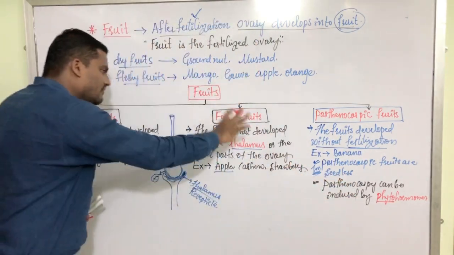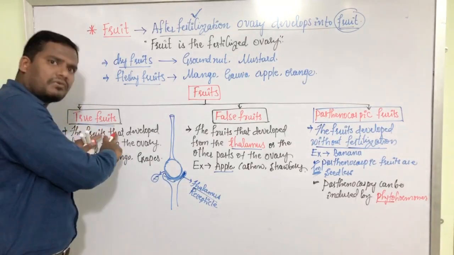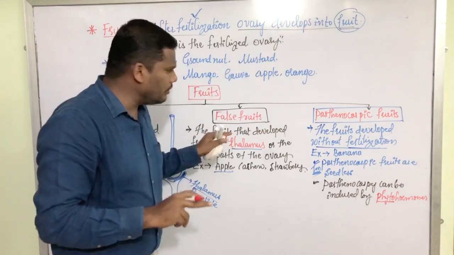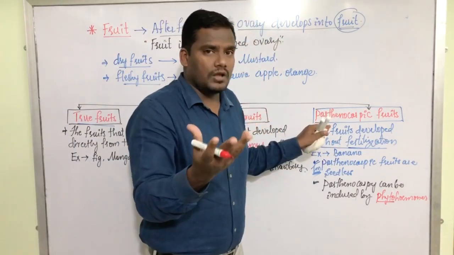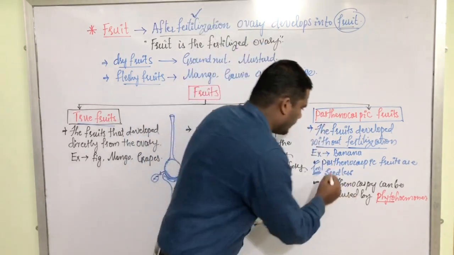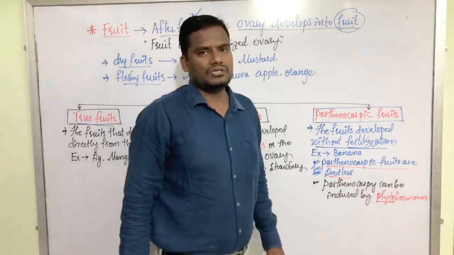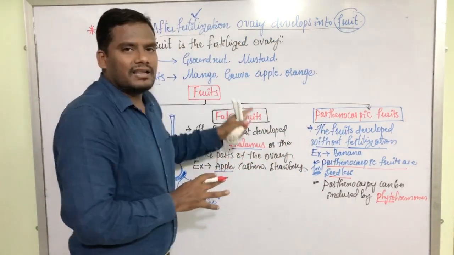There are three different categories of fruits. True fruits develop directly from the ovary. False fruits develop from the thalamus and the other parts of the ovary. Parthenocarpic fruits are the fruits developed without fertilization, and you have to remember in this concept that parthenocarpic fruits are seedless. I hope you understood the entire concept of fruit and the classification.